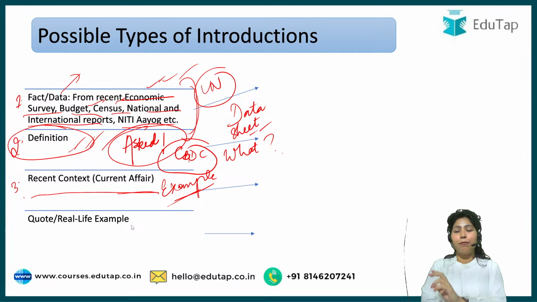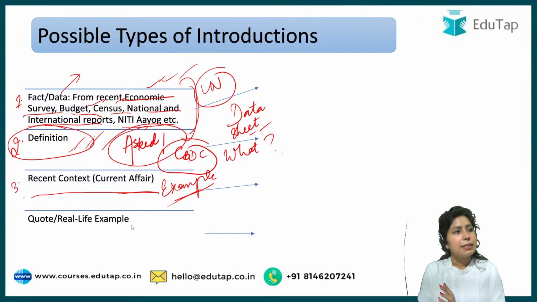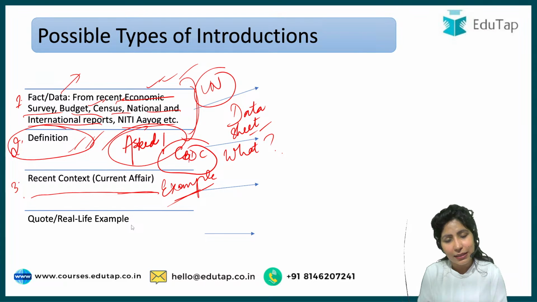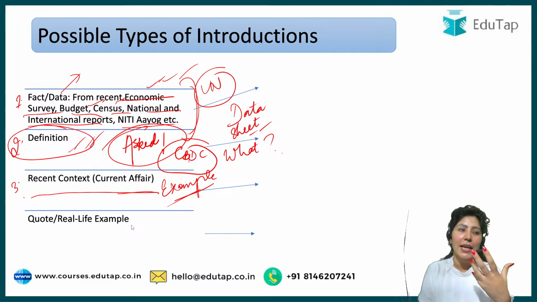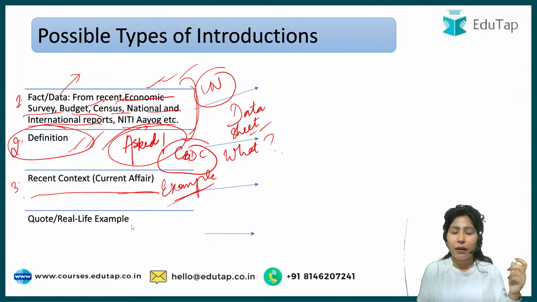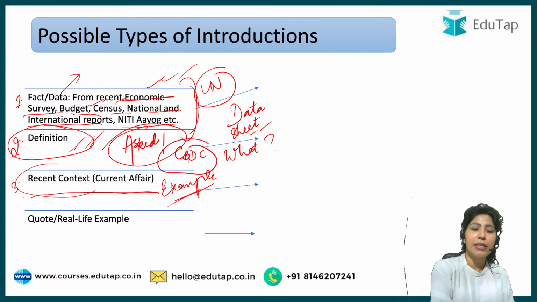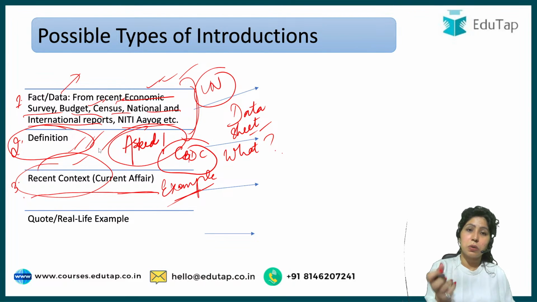For example, if there is a question on steps taken by the Government of India for the MSME sector, you can mention a recent step that has been launched, or a statement given by the Prime Minister of India that MSMEs hold this amount of importance for the country. That would be a recent context, where some minister or important personality is talking about it. That is something that can be approached.